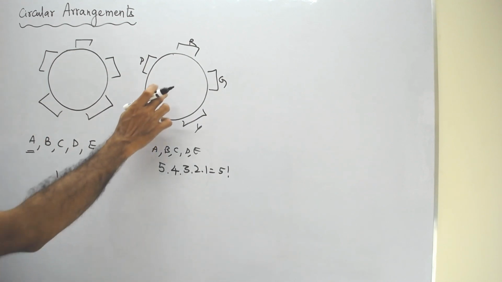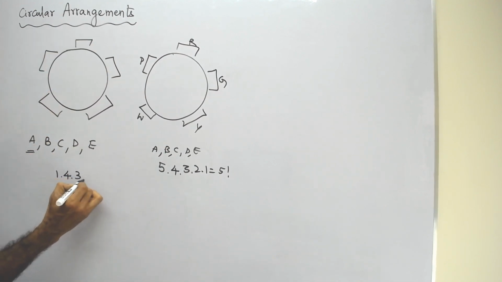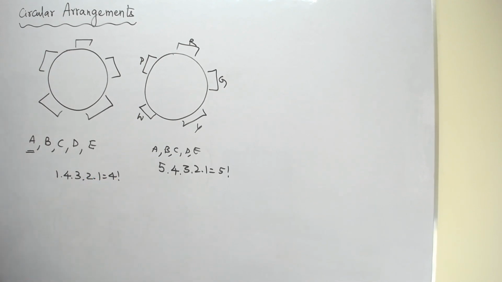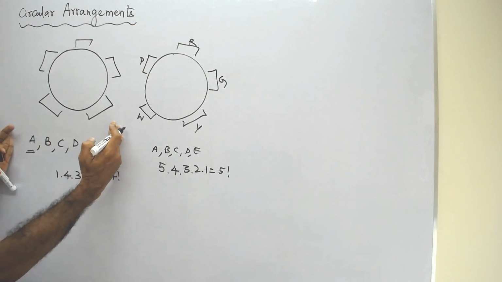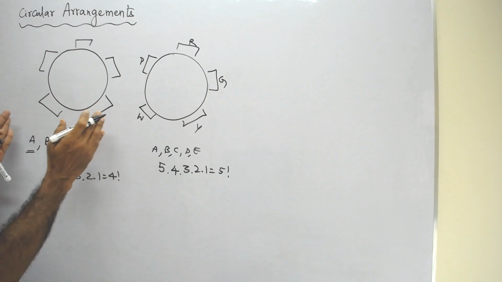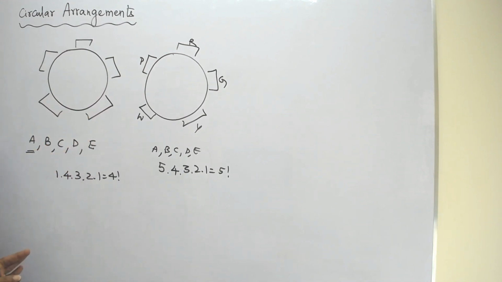Please remember, in this case, it's nothing but a linear arrangement. Whereas here, the first person can sit in only 1 way, the second person 4 ways, 3 ways, 2 ways, 1 way. This is 4 factorial. So unless it is mentioned in circular arrangements, normally we have to use this, not this. Please remember, so do not get confused. Generally, if they say circular arrangement, normally seats do not have identity.